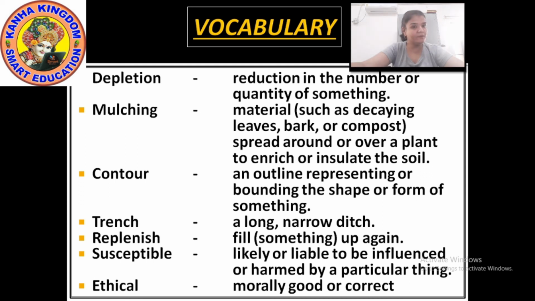Now I repeat all the words, only the words. Just check it once more. You have not missed anything. First, depletion, mulching, contour, trench, replenish, susceptible and ethical. Now let's have a look at the exercise.